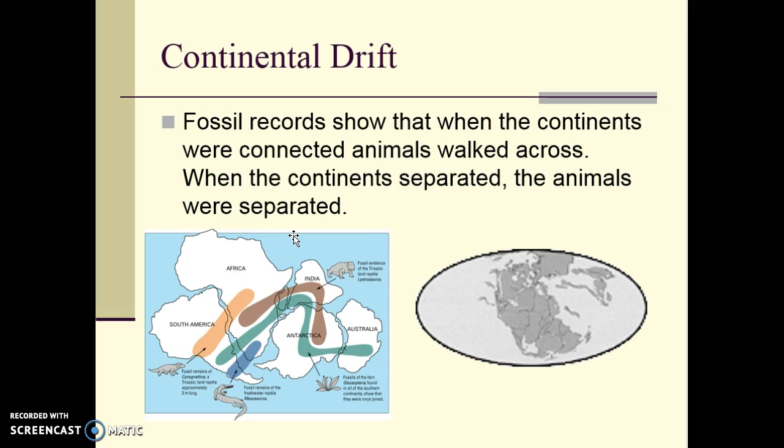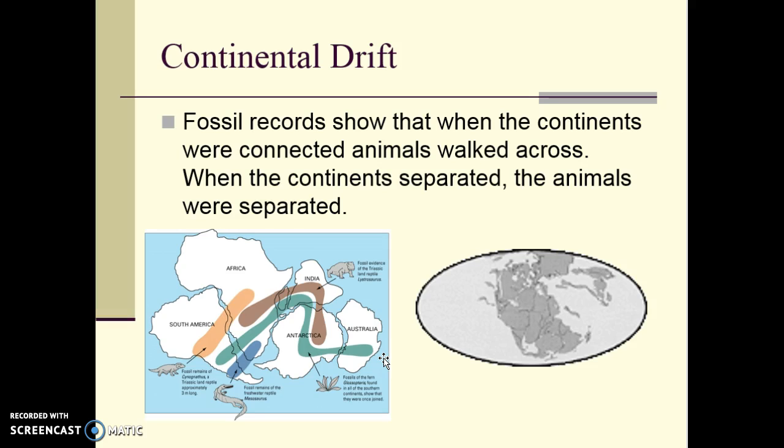For example, if we look at this one right here, the fossils of the fern, they've found fossils of this fern in Antarctica, South America, Africa, and Australia. Also India, sorry. Knowing that those continents were once together, it can make sense. They were all touching, that was at one point in time one giant huge population. However, after those continents separated, those populations were now independent of each other, and then a speciation could occur.